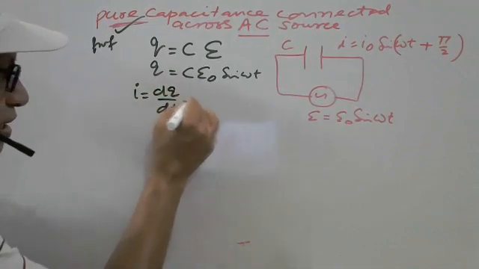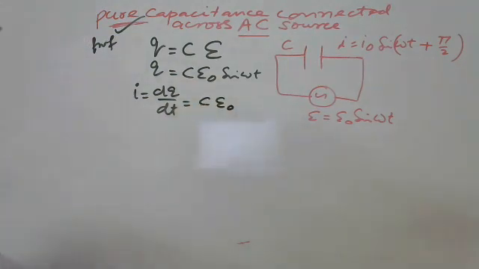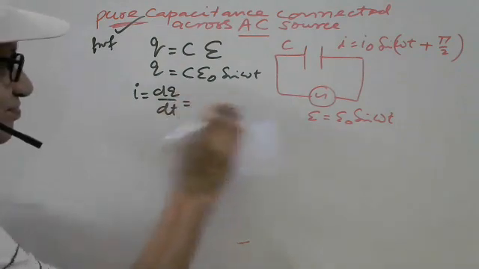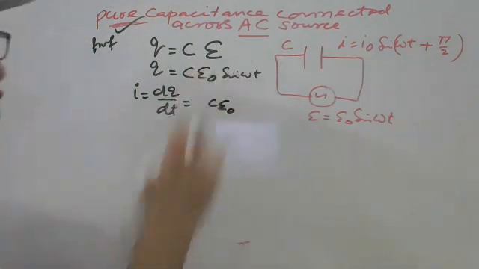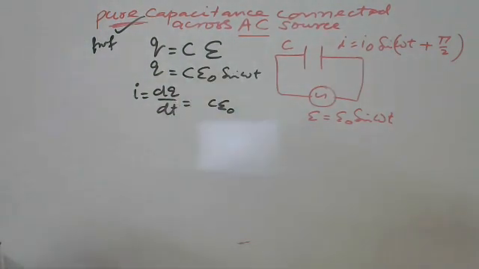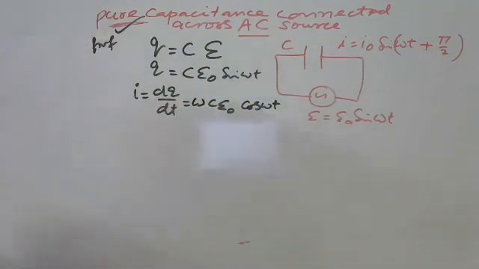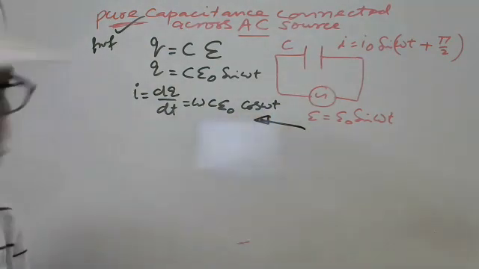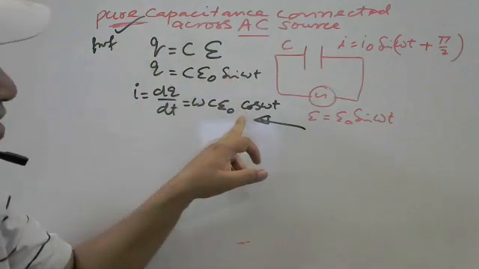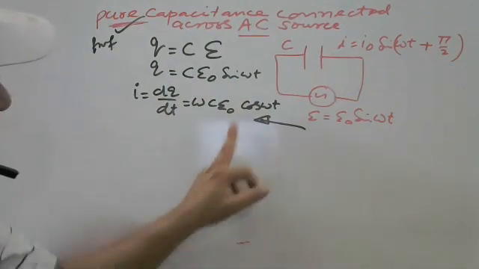Now you differentiate this: C E naught, then sin omega t by the chain rule. Sin gives cos omega t, and by the chain rule omega t is also differentiated, so omega comes here. Got this point? Got it?